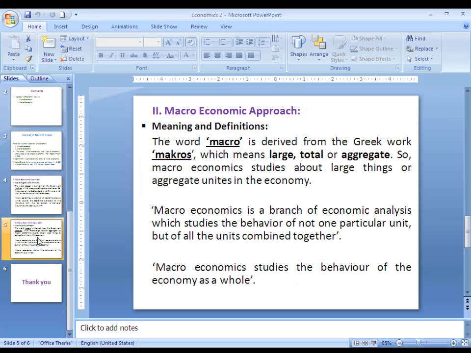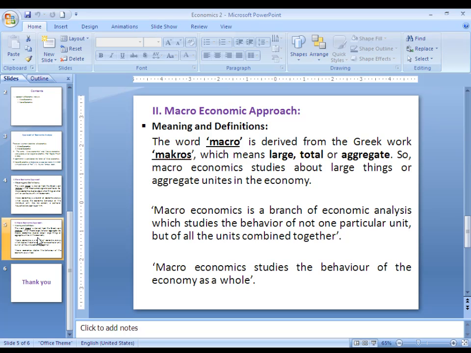Second approach, macroeconomics. The meaning of the macroeconomics, the word macro is derived from the Greek word macros, which means large, total, or aggregate. So, macroeconomic studies about the large things or the whole economy.